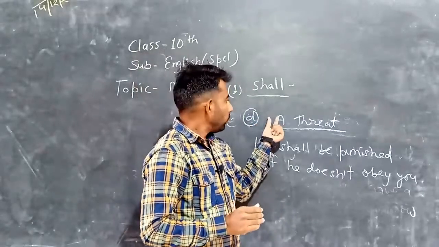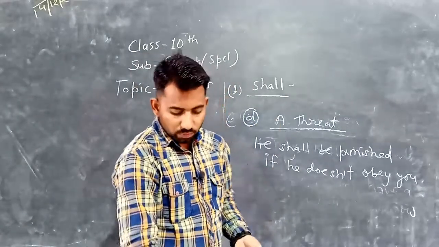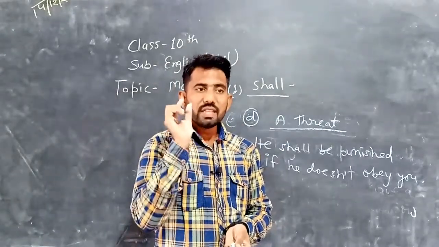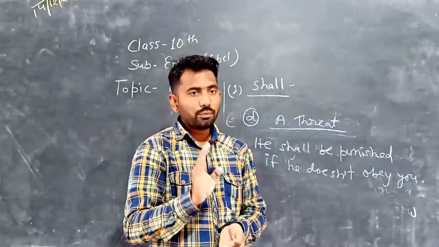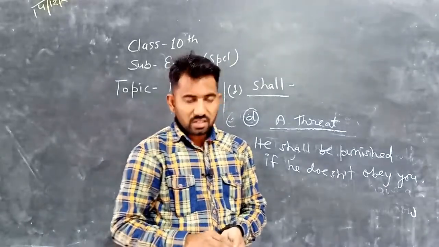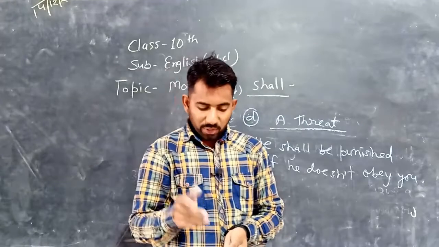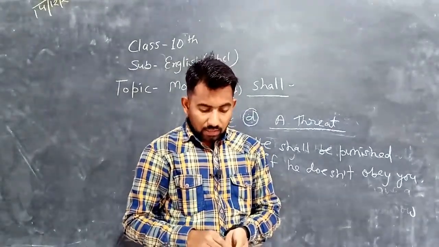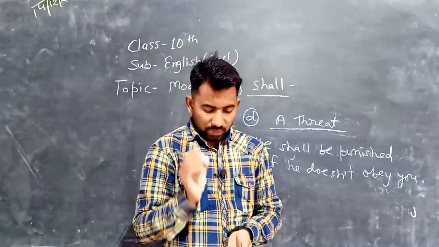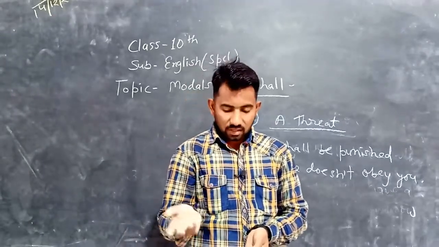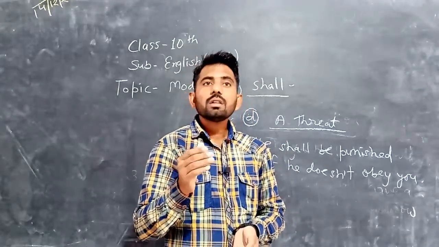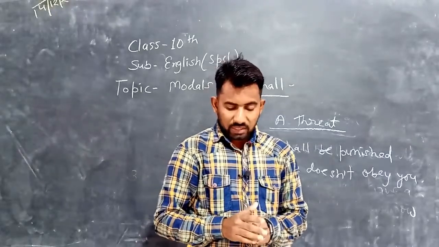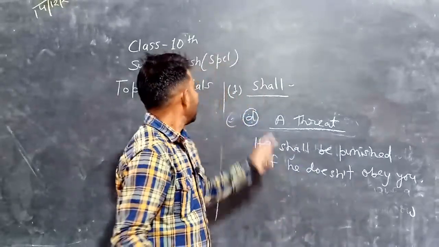What is the conclusion of the uses of shall? Shall can be used with second persons in the four following conditions. First, if someone makes a promise, if someone gives a command, showing determination for specific actions, and to give a threat, we can use shall with second persons as a modal.